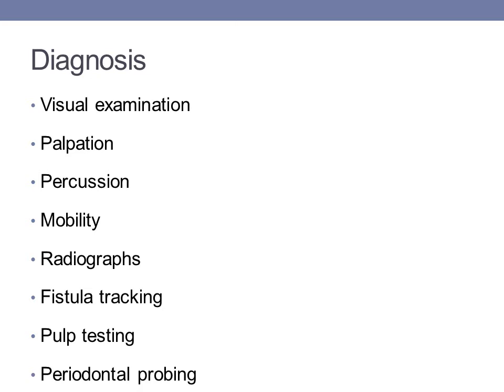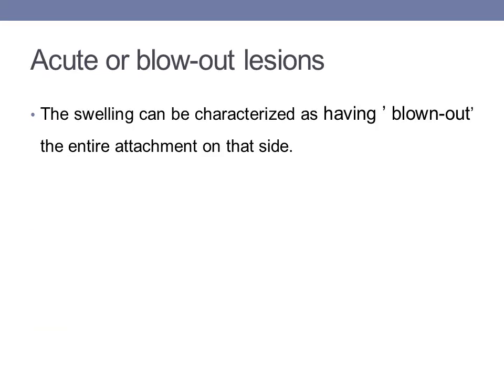Then coming to periodontal probing, this is again very important in case of endoperio. Now, when you are encountering a localized swelling in the gingival sulcus, it is very difficult for us to know whether this swelling is of periodontal origin or whether it is of endodontic origin. And most of these swellings are present on the labial side of the tooth. Now, in case of a lesion of endodontic origin, the swelling is present when the sulcus is probed. There is usually normal sulcus depth all around the tooth until the swelling is probed.